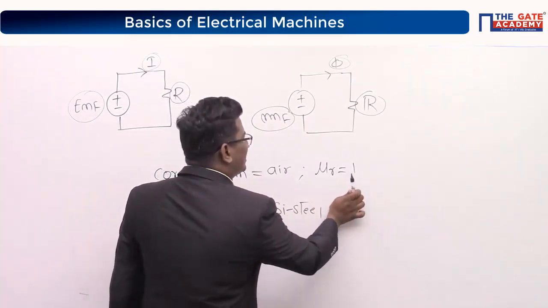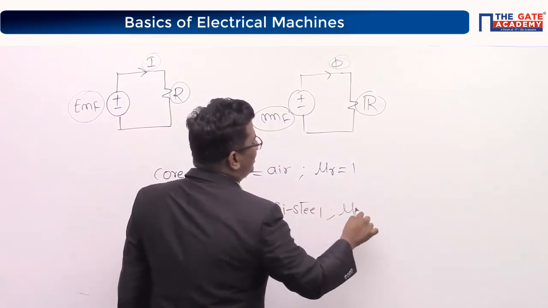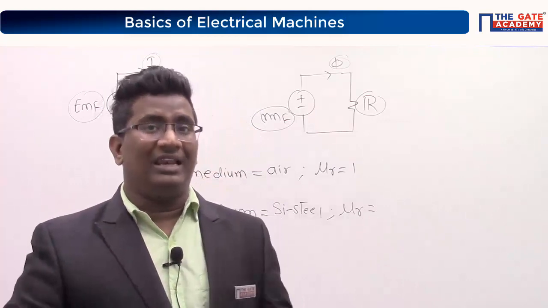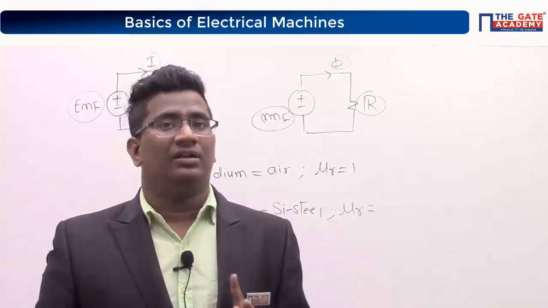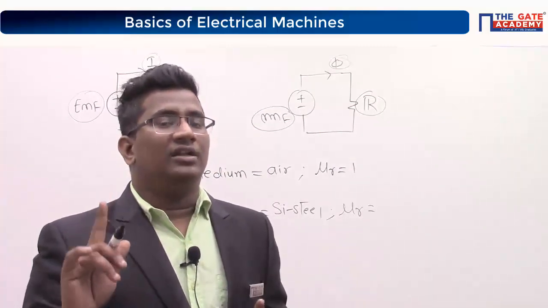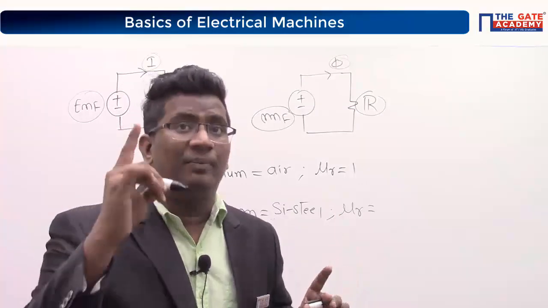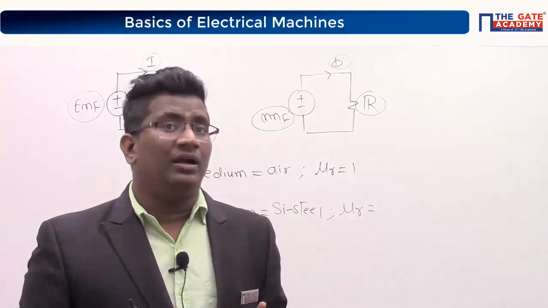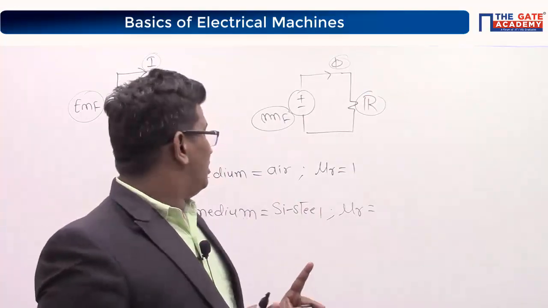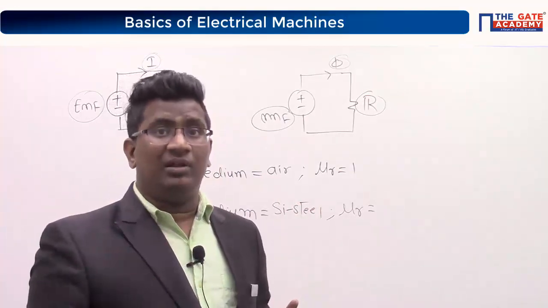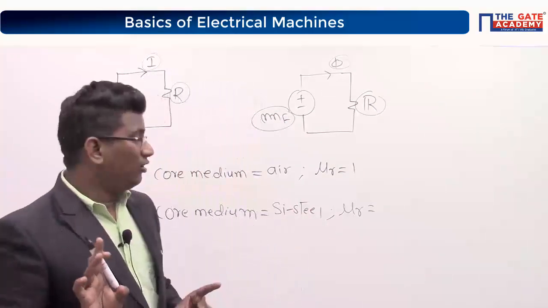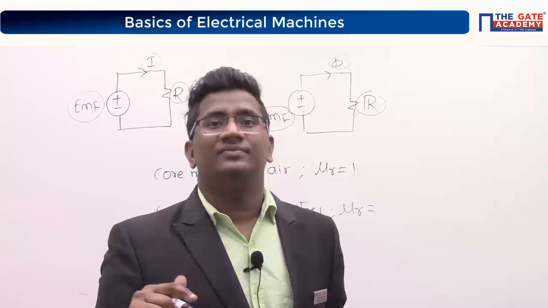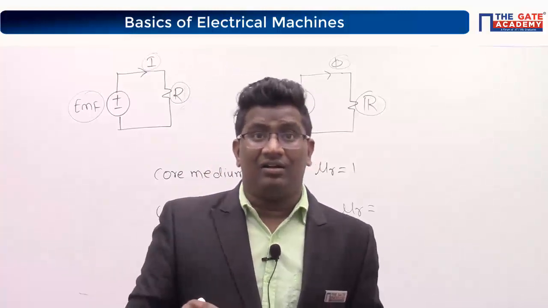I don't want the exact answer. Just tell me what the relative permeability is. Is it more than one or less than one? Very large value or very small value? Only one answer. Everybody should respond. Here you will get the complete concept. Silicon steel permeability is more, very large. Very large, yes or not?